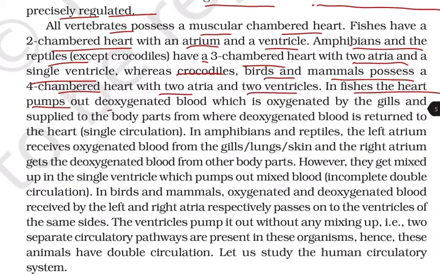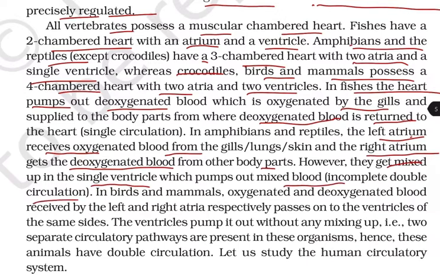In fishes, the heart pumps deoxygenated blood, which is oxygenated by the gills and is supplied to the body parts, from where the deoxygenated blood is returned to the heart, that is single circulation. In amphibians and reptiles, the left atrium receives oxygenated blood from the gills, lungs, or skin, and the right atrium gets deoxygenated blood from the other parts of the body. However, they get mixed up in the single ventricle, which pumps out mixed blood, that is incomplete double circulation.